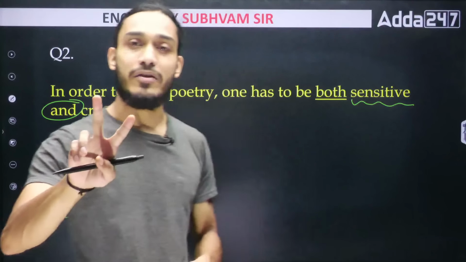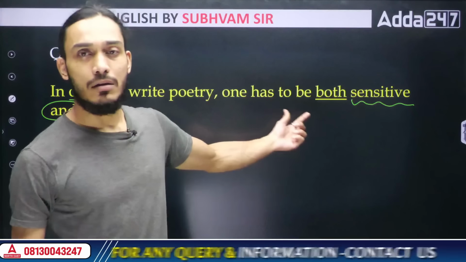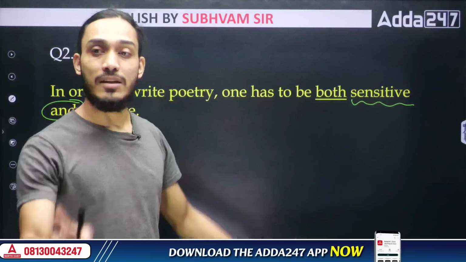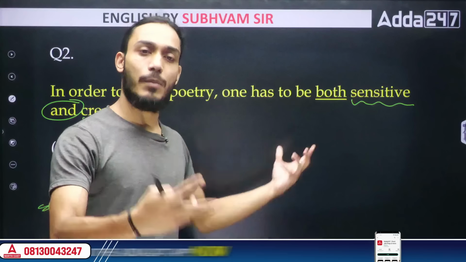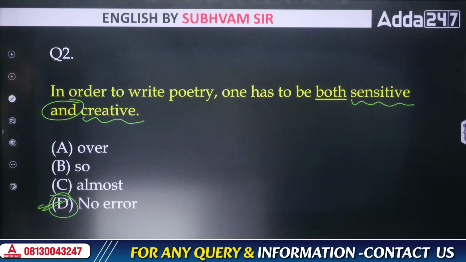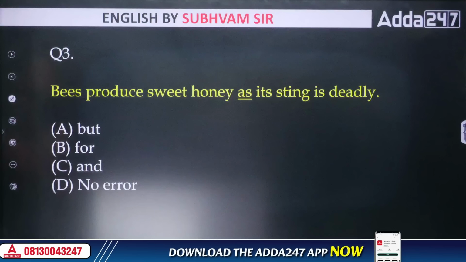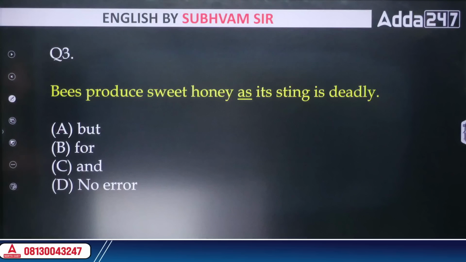Since we are mentioning two attributes, two qualities, sensitivity and creativity, so we can write the word both. Both means two things, right? So since we are mentioning two things, we can write the word both. So therefore, there is no error in this sentence. Clear? Next one. Bees produce sweet honey as its sting is deadly.